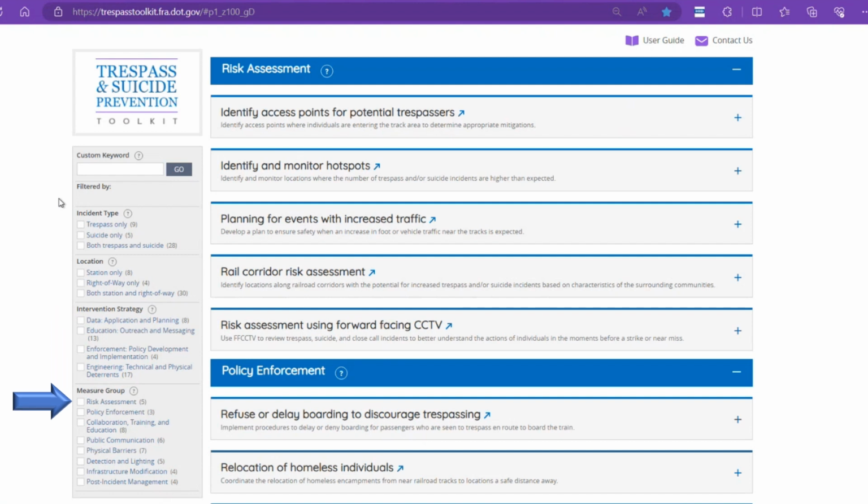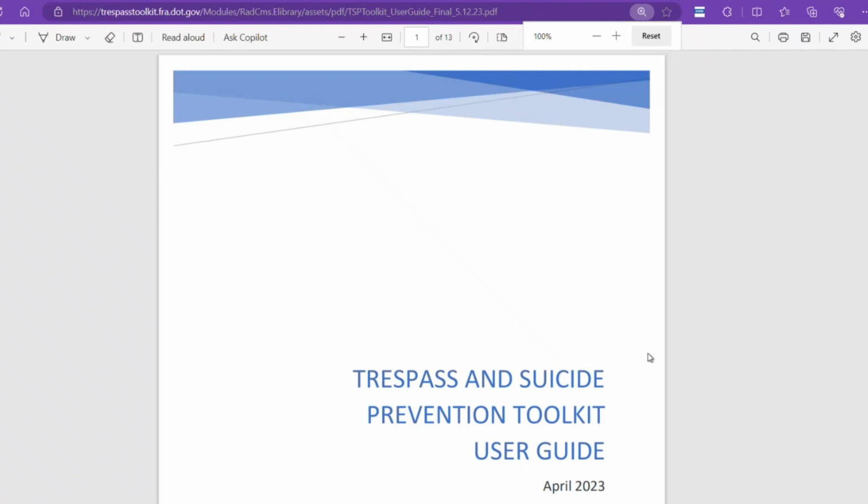Lastly, if you know the measure group you are looking to explore, jump right in with this filter. The Toolkit User Guide available here provides a more in-depth review of how to use all the toolkit's functions. Happy exploring!